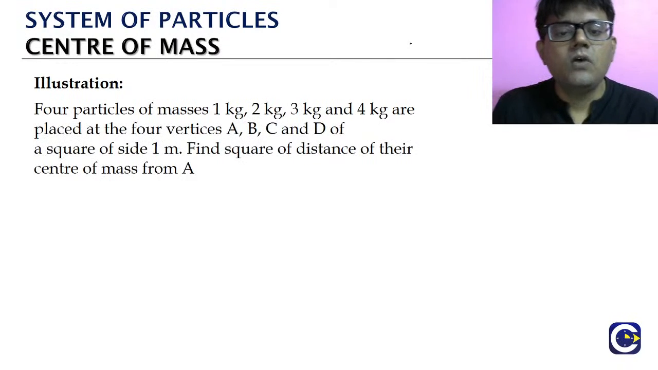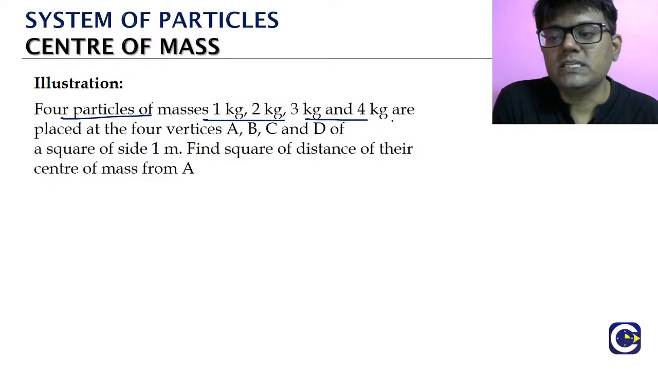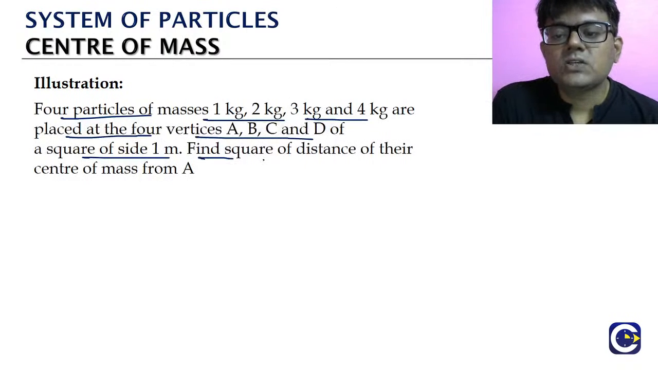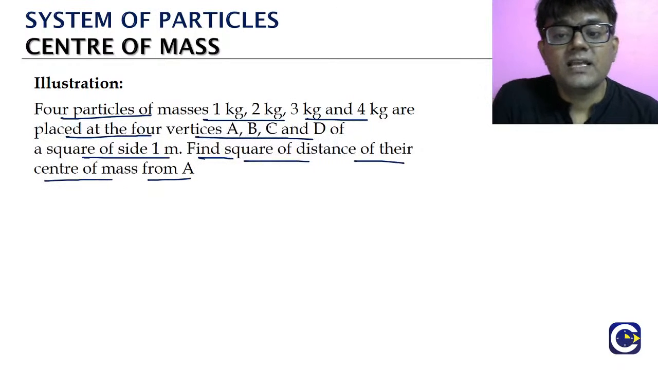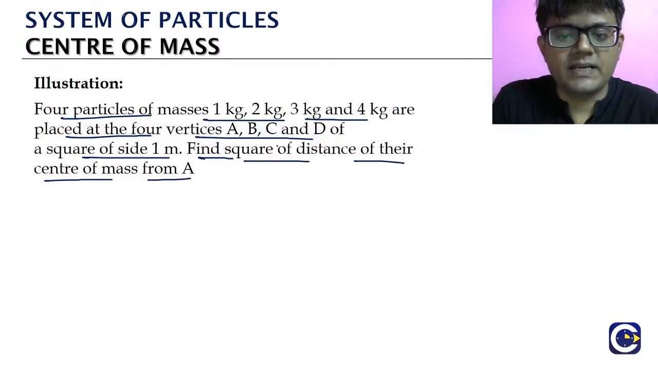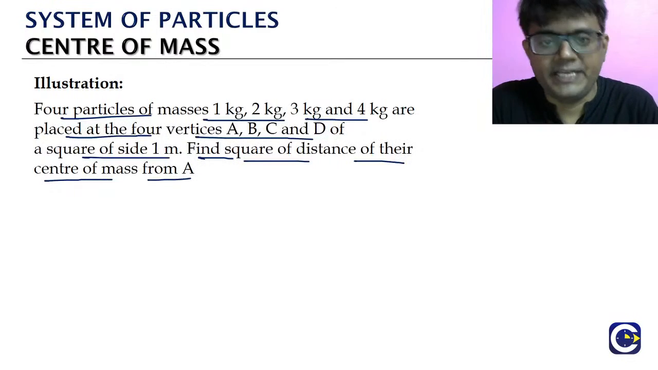Question: 4 particles of masses 1 kg, 2 kg, 3 kg, 4 kg are placed at the 4 vertices A, B, C, D of a square of side length 1 meter. Find the square of the distance of the center of mass from A. We will ourselves make mistakes in reading the question statement. Find the square of the distance of their center of mass from the point A.